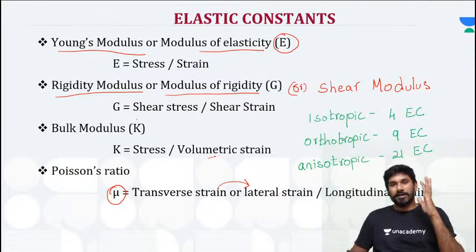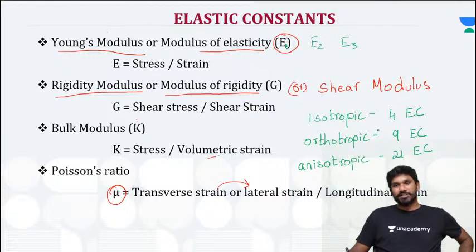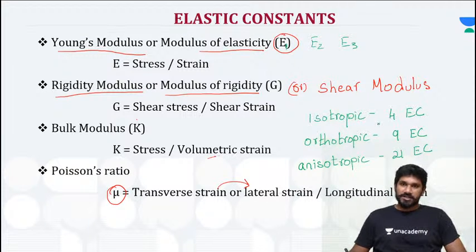So that's why you'll be having multiple properties, that is in one direction you'll have E1, E2, E3, that is in three perpendicular directions you will have 3 Young's modulus, right? So that's why 3 Young's modulus, like 3 rigidity modulus and Poisson's ratio. Totally you will have 9 elastic constants, similarly in anisotropic, right?